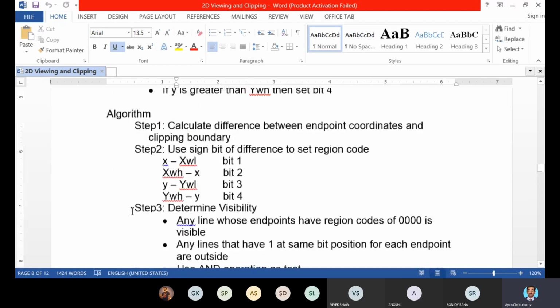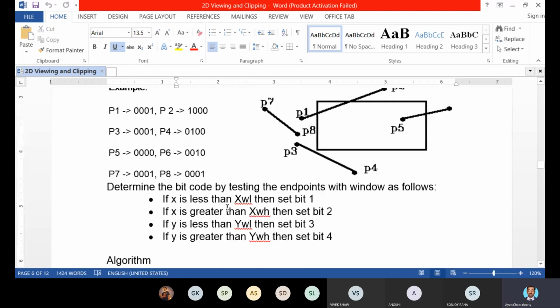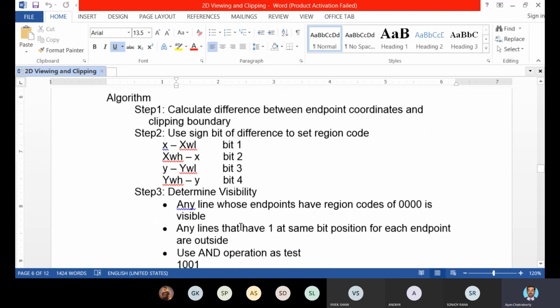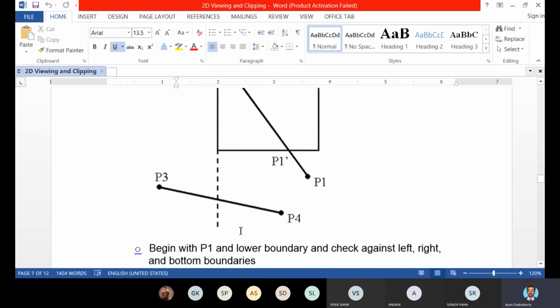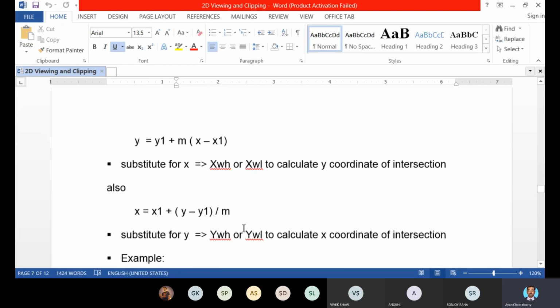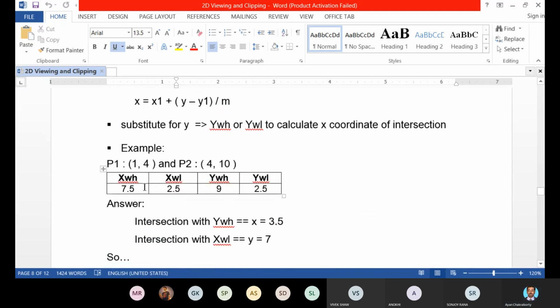Now the second condition: if X is greater than XWH, then set the second bit as 1. X is 1 and XWH is 7.5. So it is not greater than XWH, so the second bit will be 0.